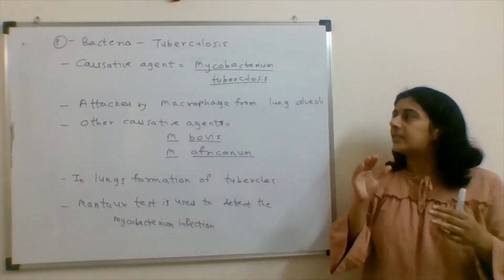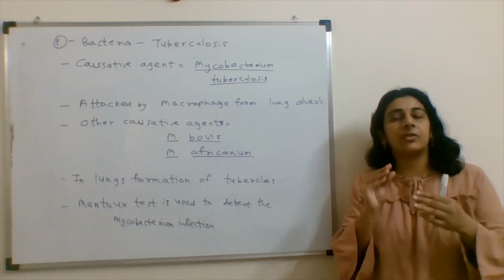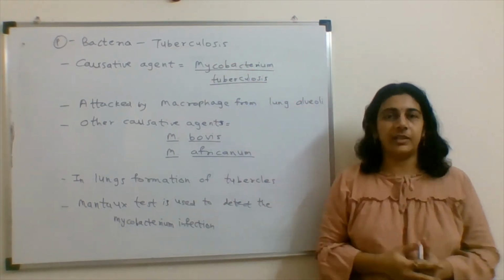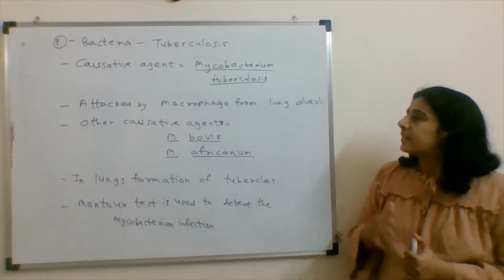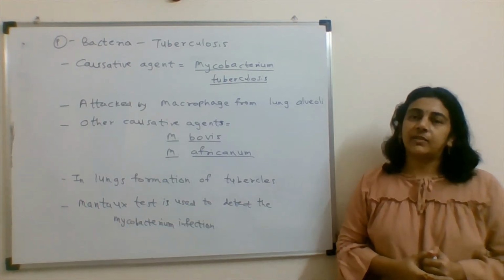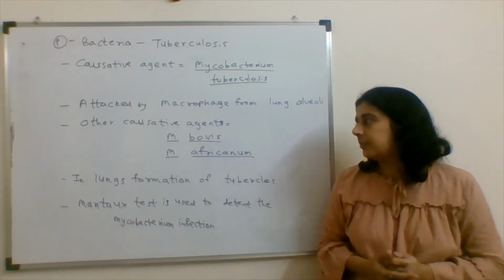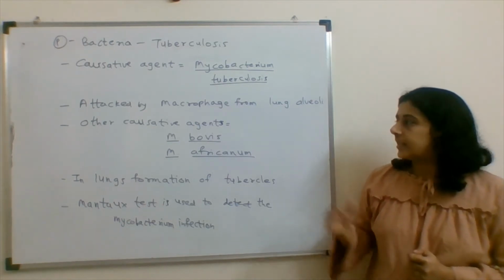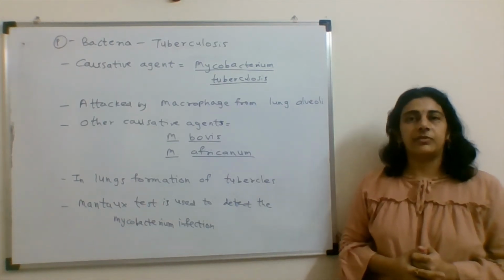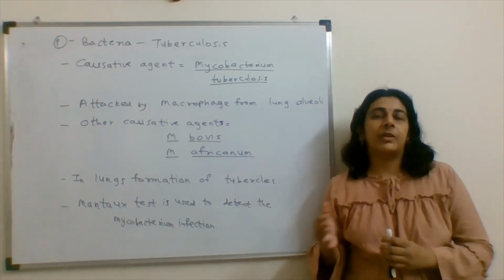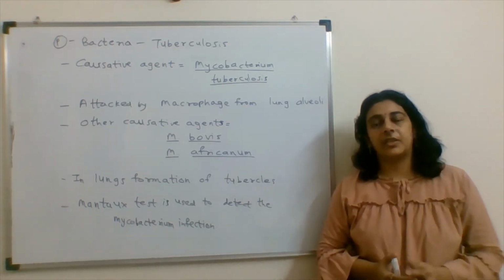So this tubercle forms a nodule in the lung alveoli and causes the disease tuberculosis. Then I have given the names of two other causative organisms, Mycobacterium bovis and Mycobacterium africanum. These can also be causative agents for tuberculosis. So this is about the bacteria and tuberculosis.